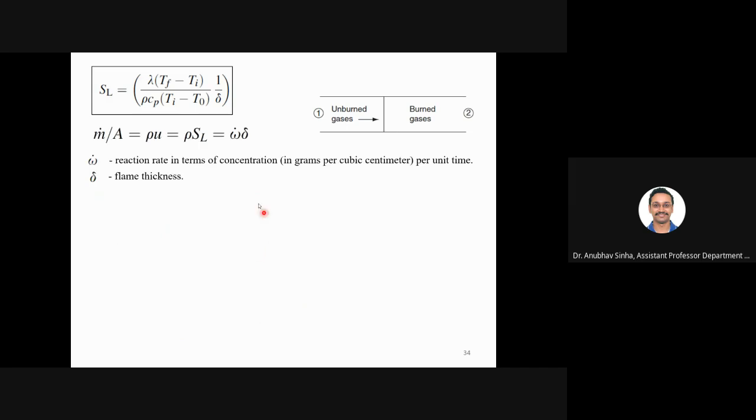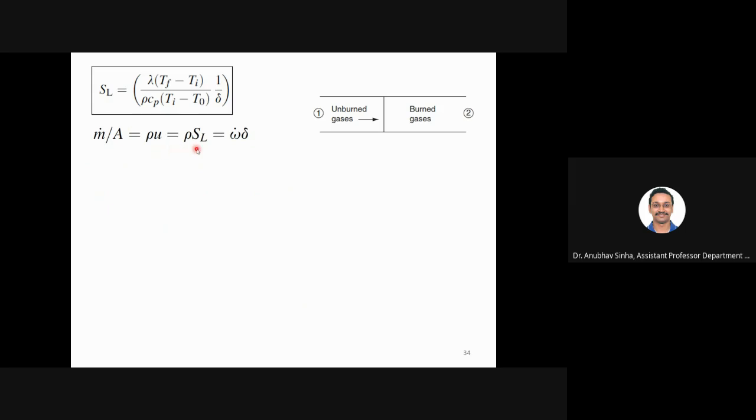So if we say that rho SL is omega dot, what is omega? It is reaction rate. Okay, and delta. So if I equate like this, do you people understand what I'm doing here? I am saying this is the rate of fuel being supplied, mass flux of fuel, right? This is rho u, which is equal to rho SL.